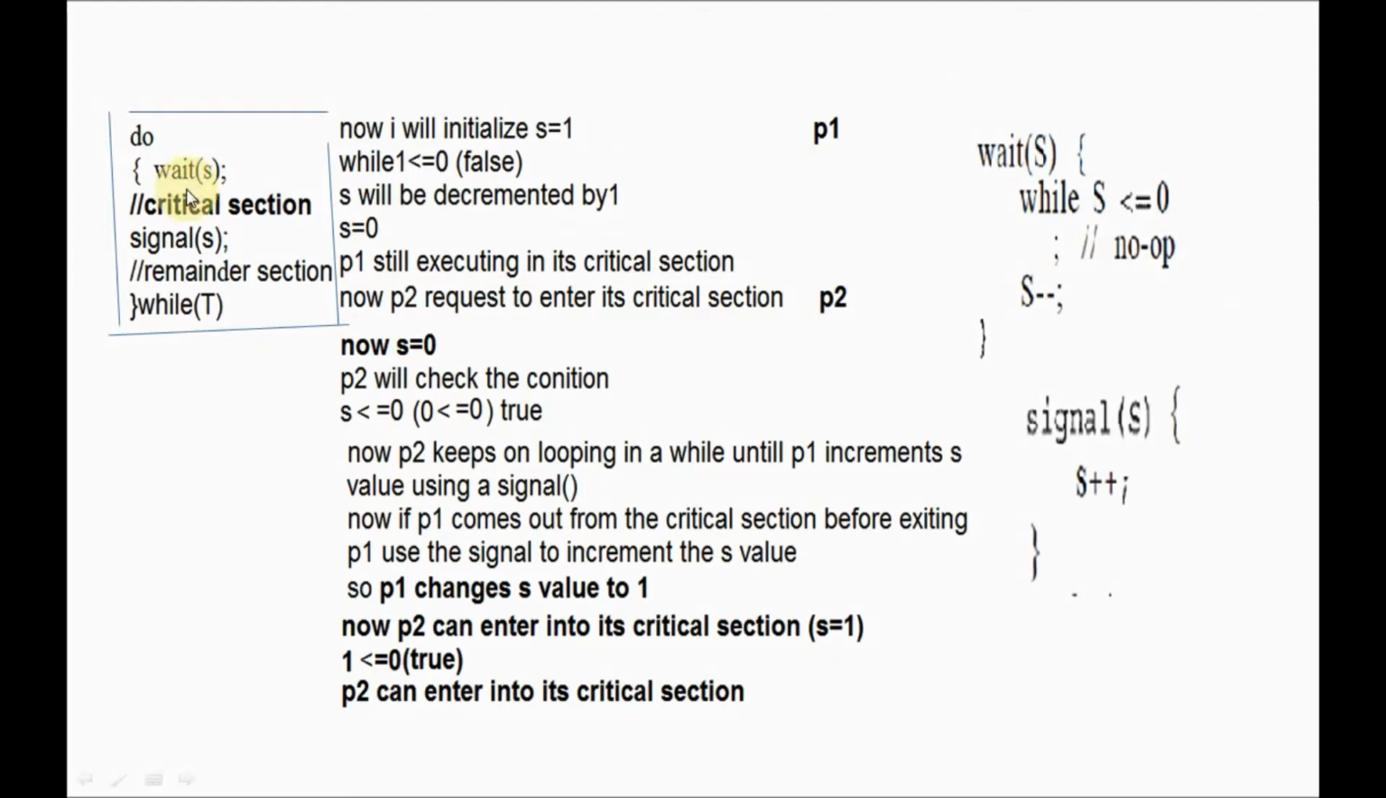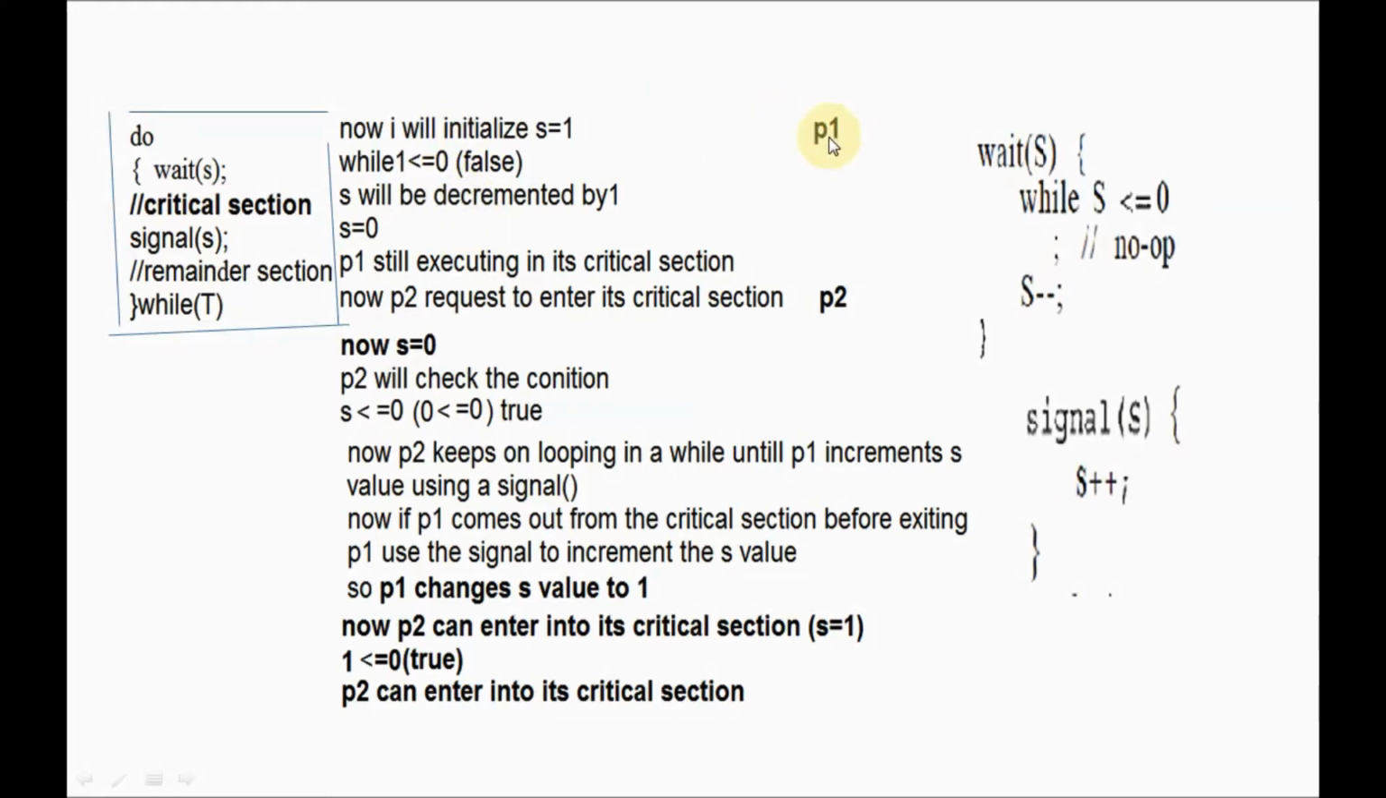So see here, this is the simple code. This is the code of the semaphore. Here I am using wait and signal operations. This is the definition of the wait and this is the definition of the signal. You know that wait can decrement the value of the semaphore and the signal can increment the value of the semaphore.